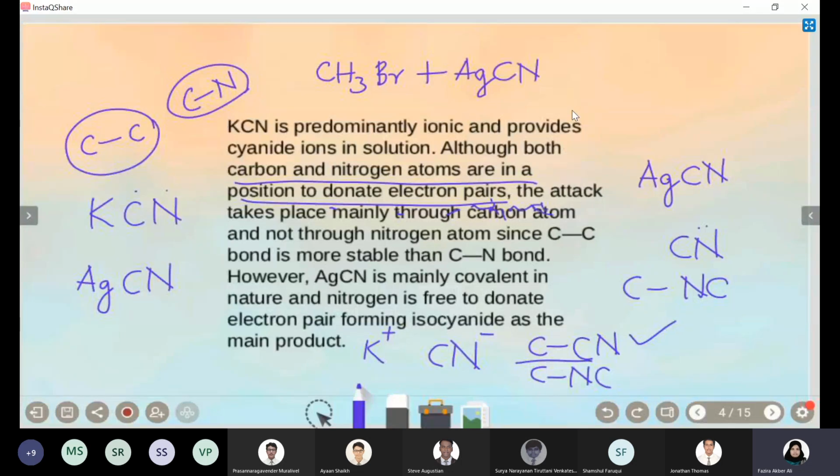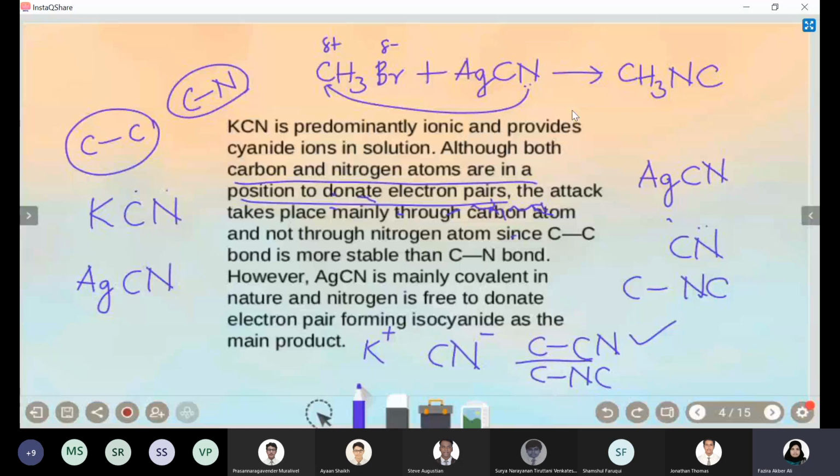So if you write the previous equation, CH3Br plus AgCN, the resulting product is CH3NC. I'm not writing the byproduct now. The reason is that AgCN is covalent in nature, so the ability of nitrogen to donate the lone pair is dominating. With the lone pair, this nitrogen can make a bond with this carbon, that means attacking the carbon. This is delta positive and this is delta negative. We know the nucleophile attacks the carbon, so this is what happens.